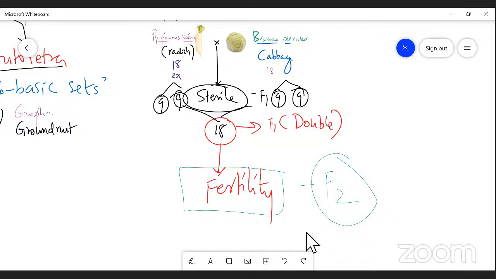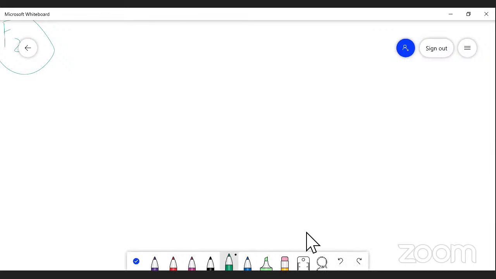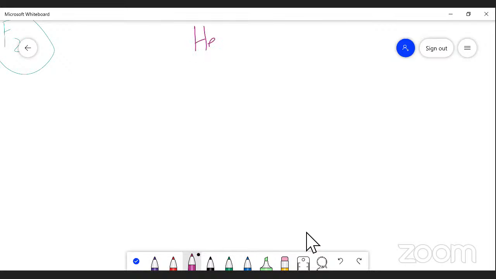And one more example I am going to show you so that you can understand: hexaploidy. My dear students, it is very easy. Hexaploidy means an organism possesses six basic sets of chromosomes, right? That is hexa. So for that, I'd like to mention two different species.